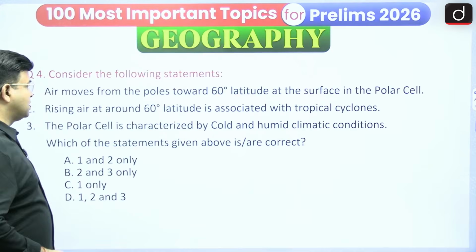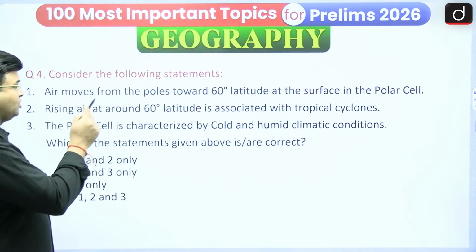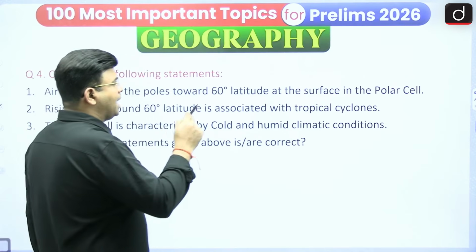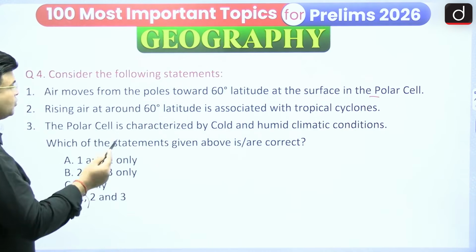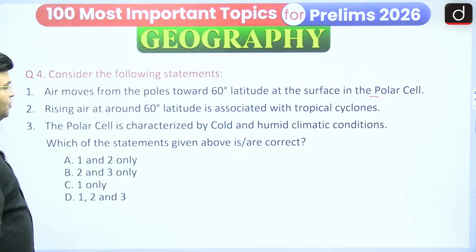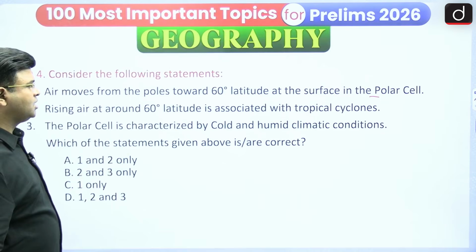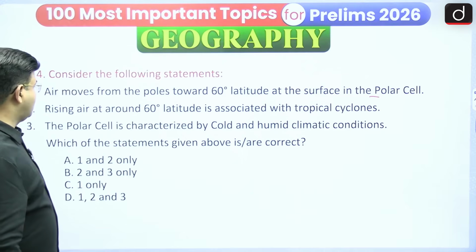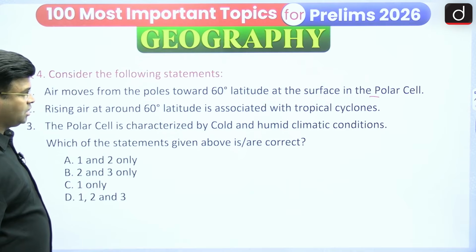Then consider the following statements. Air moves from the poles towards 60-degree latitude at the surface in the polar cell. Whether it is right or wrong, you have to see. Second, rising air around 60-degree latitude is associated with the tropical cyclone, or what is it, you have to say. Is this right or wrong? And then, the polar cell is characterized by cold and humid climatic condition.